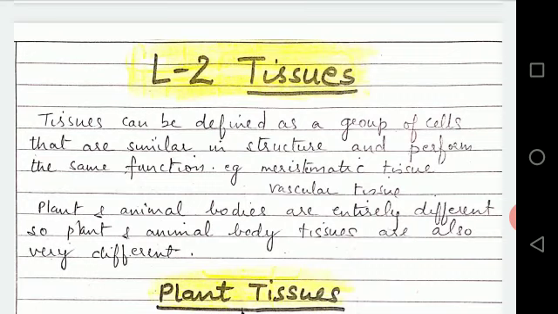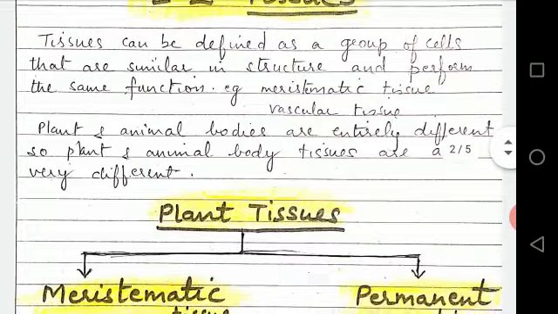Now, plant and animal bodies are entirely different. So, plant and animal body tissues are also very different. Plant body is very simple, whereas animal body is complicated. So, plant and animal tissues are extremely different. So, first we'll study about plant tissues.